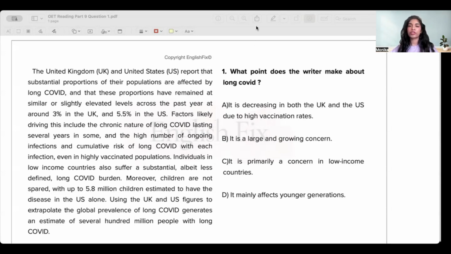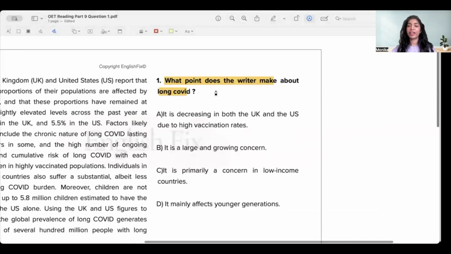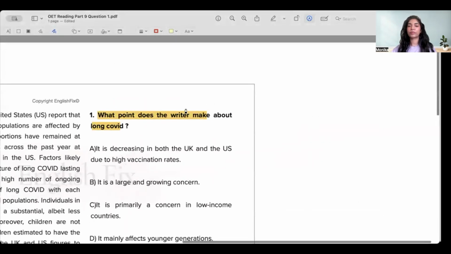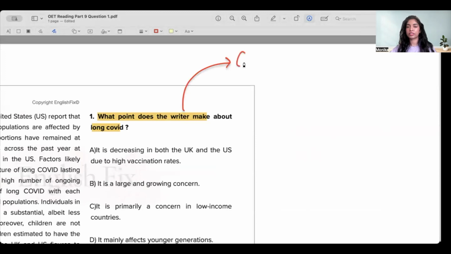Now, what kind of question do we have here? First of all, understanding that is important. It asks me, what point does the writer make about long COVID? So here the writer has given me a topic that is being discussed in the paragraph. And then he says, what point does the writer make about this particular long COVID? Now, what it generally means is that they're asking you to understand the overall gist of this paragraph. And whenever you get a gist question, it's quite important you understand how a gist question is answered.